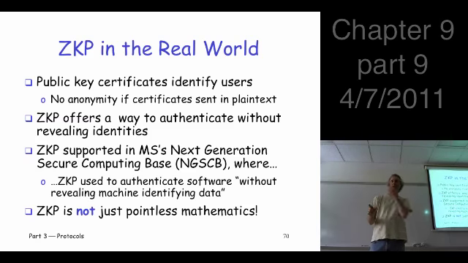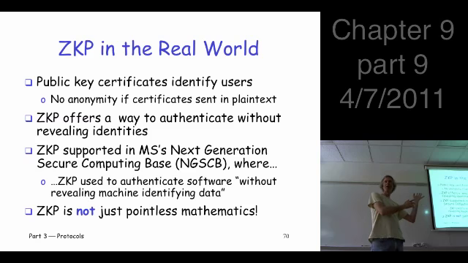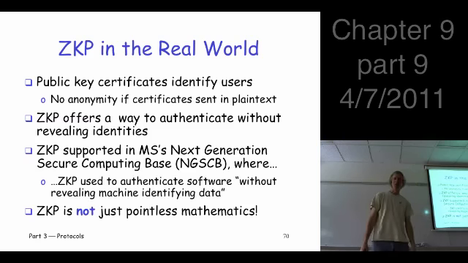It has to authenticate all kinds of things, software, devices, all sorts of stuff like that. When it's doing this all the time, if you're using public keys or certificates, that could be identifying you and lots of stuff that you're doing. So they built in support for zero knowledge proofs because it was a way to remain anonymous and get the authentication done. So it does have potential uses.